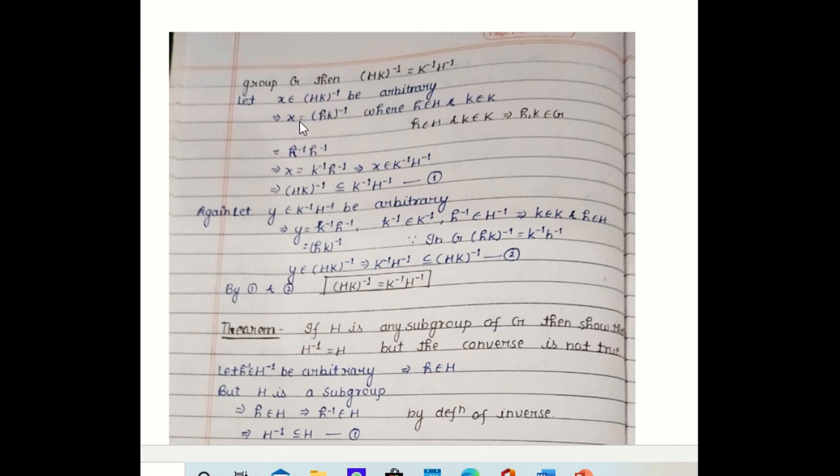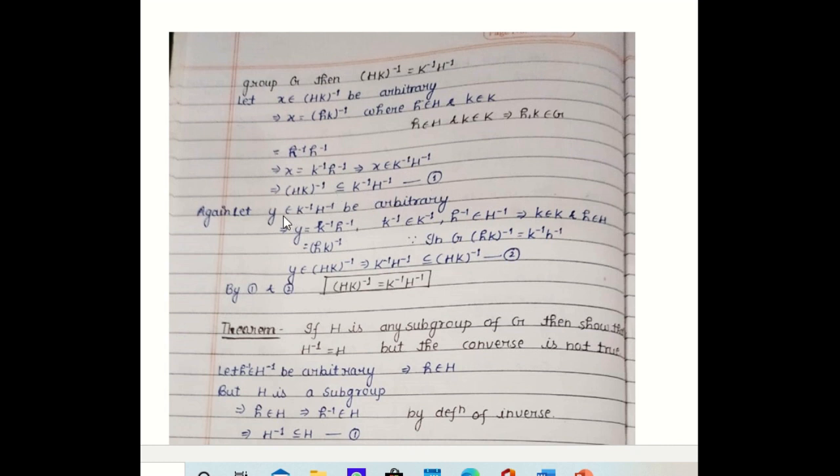To prove this, let X belong to (HK) inverse be arbitrary. This implies X is (hk) whole inverse, because small h belongs to capital H and small k belongs to capital K. So by the reversal law, this is equal to k inverse h inverse. So X belongs to K inverse H inverse. We have taken X in (HK) whole inverse and it becomes in K inverse H inverse. So all the elements of (HK) whole inverse will be in K inverse H inverse. So (HK) whole inverse is a subset of K inverse H inverse.